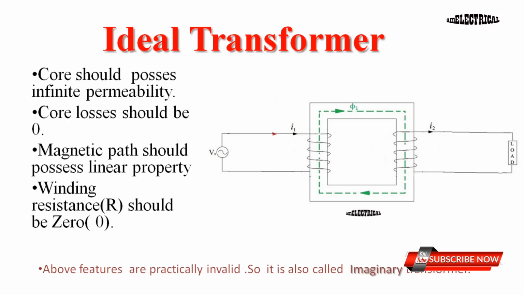Although in a practical transformer it is not possible. It remains around 95% to 98%, sometimes 99%. A practical transformer has none of these properties, but its operation is close to that of an ideal transformer. You have to remember this.